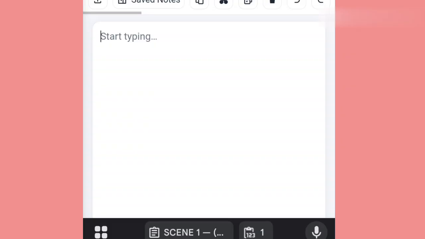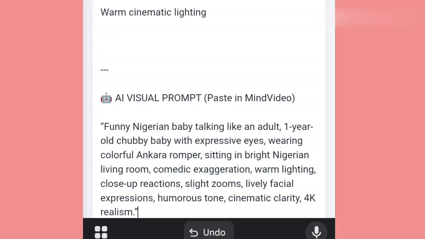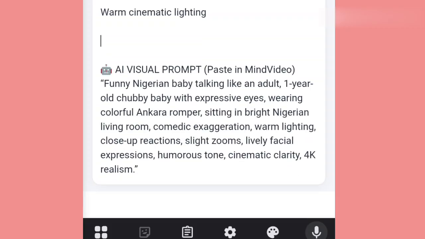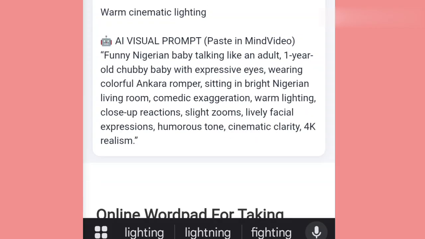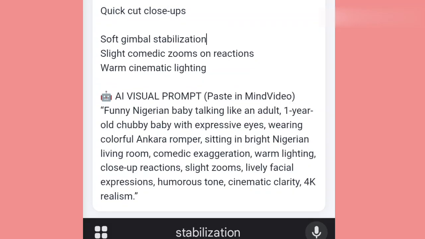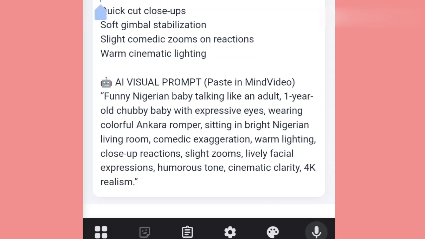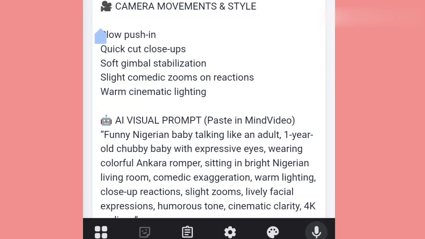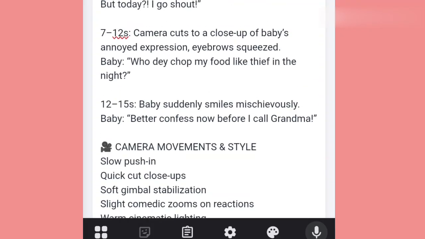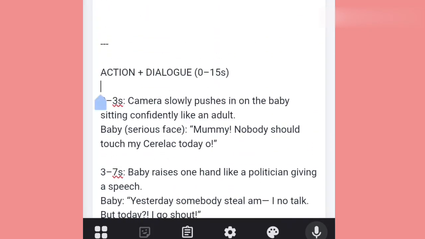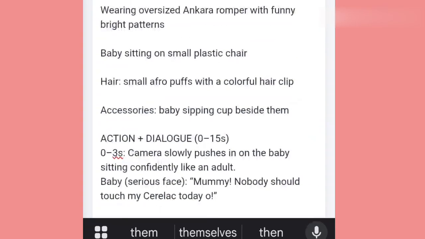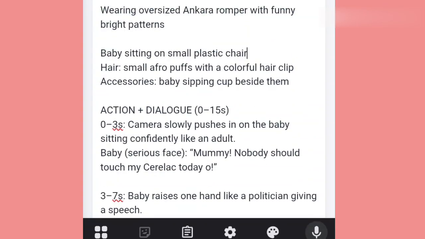You can use any of your editing apps that you wish to use, but for me, I like using my WordPad because I'm using my phone. So I don't need to arrange all these things this way. I'm not editing anything. Remember, I'm not editing anything. I'm just trying to remove excess space that is not needed. Okay, look at all this. The action is here. We just have to arrange all of this.